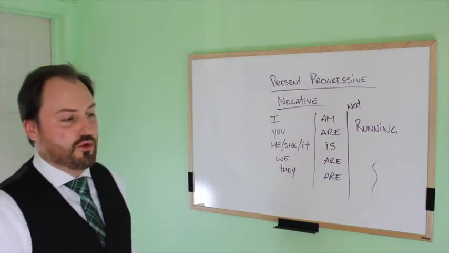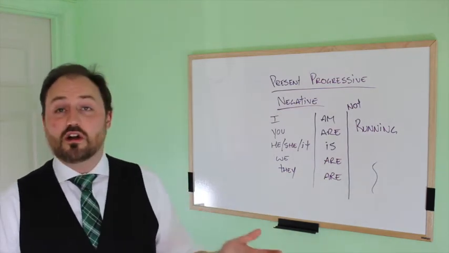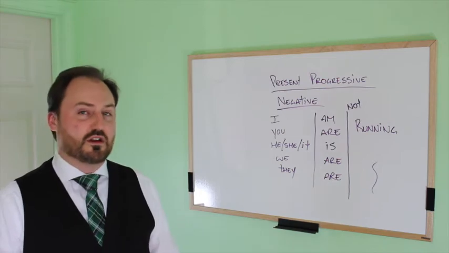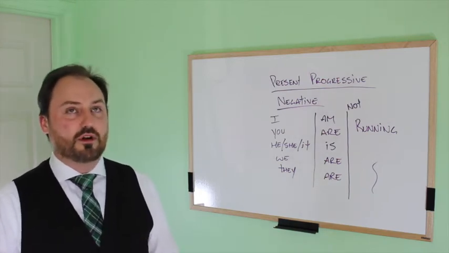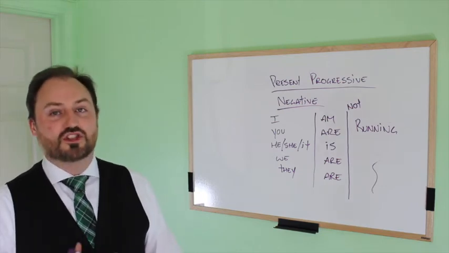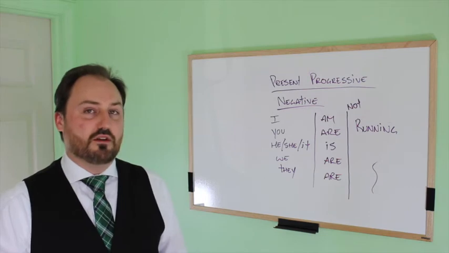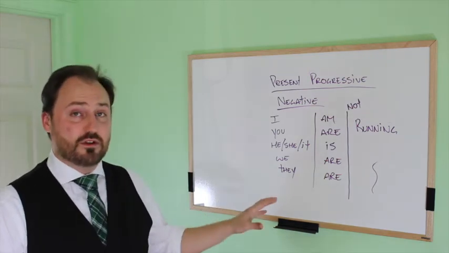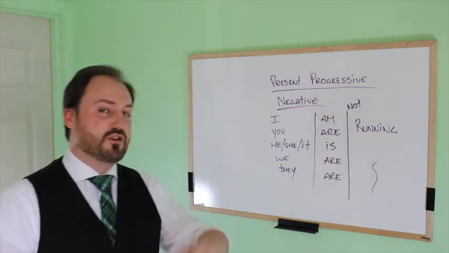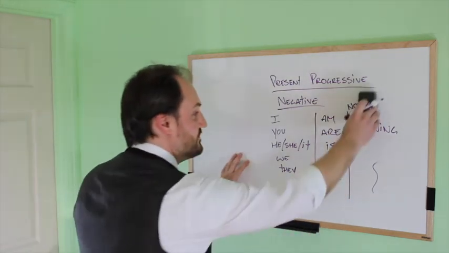If you're not comfortable with the contracted form, don't worry about it. You can say, we are not going out tonight. No one's gonna go like, whoa, that's weird. Remember, it's not so much about, you know, sounding like a native speaker or just reproducing everything that you hear. It's about owning the language yourself. And if something's a little easier for you to do and it's a little trick that you have, go for it. Don't worry about it. Don't feel judged about the way you use your language.